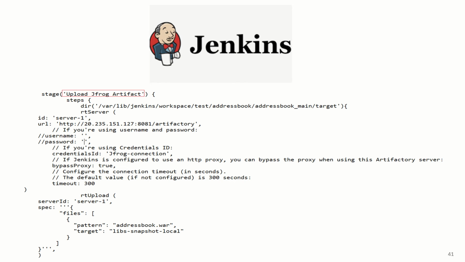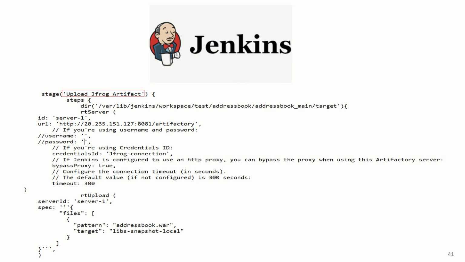So the same function I have used here. Firstly, we need to define which URL is our Artifactory URL, then we need to provide its credentials, and then we need to set bypass proxy to true. It means that if you are using your Artifactory on a non-secure server, because you don't have certificates installed, so you are using an HTTP URL. So we are going to use an HTTP URL. That's why we need to make bypass proxy true, else it won't work.